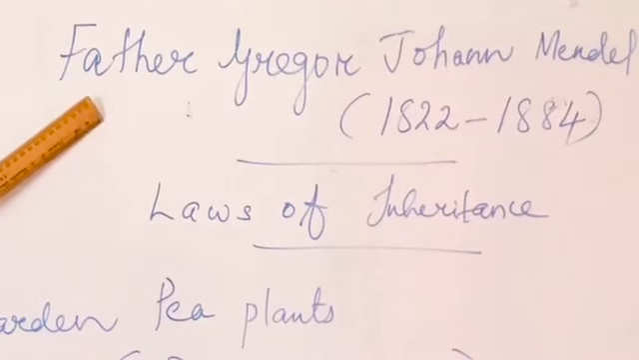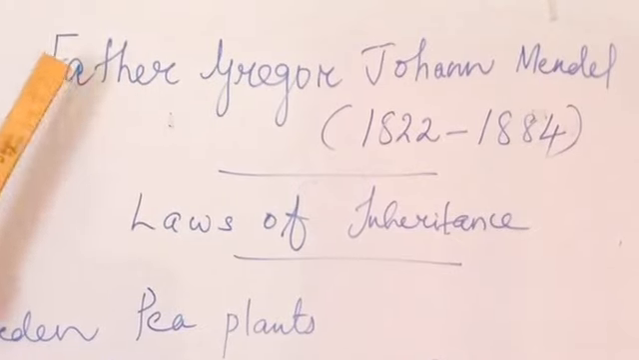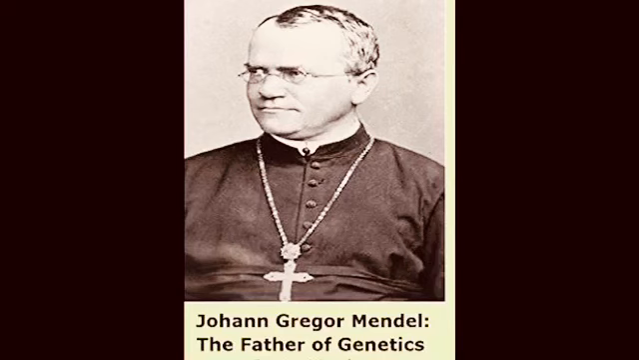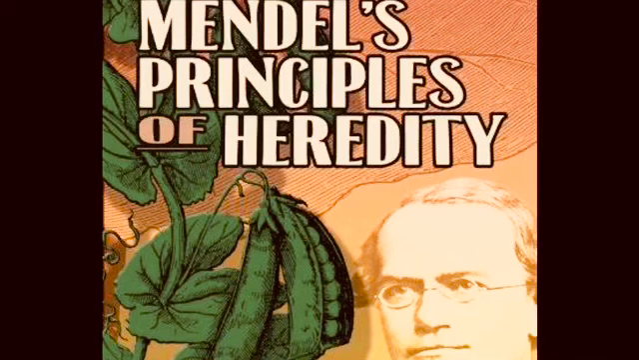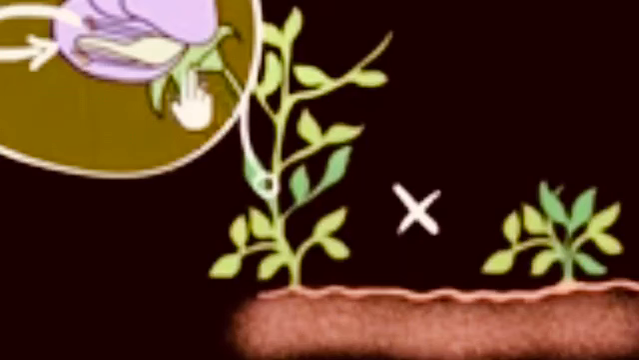Good morning, students. Today we are going to learn the experiments of Father Gregor Johann Mendel. We have seen in the last video, by profession he was a monk, and his work he did in the premises of his monastery. He has formulated the laws of inheritance and he is known as father of genetics. Today we are going to learn his experiments on the garden pea plants.